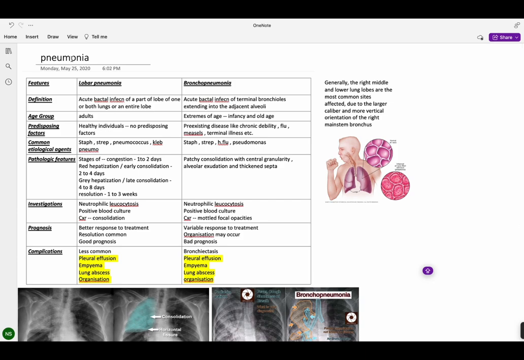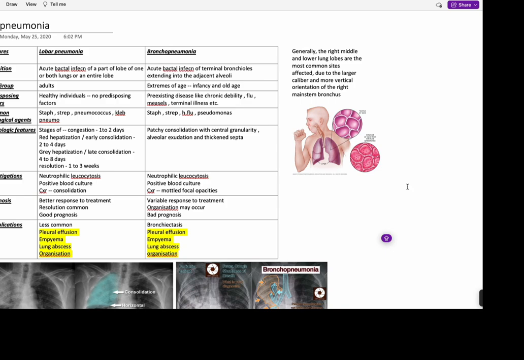Pneumonia is the topic for today. So, what is pneumonia? Pneumonia is an infection in which our normal hollow air spaces, meant for gas exchange, get filled up with pus or fluid due to some infection. It can be bacterial or viral as well, but most commonly it is a bacterial infection.